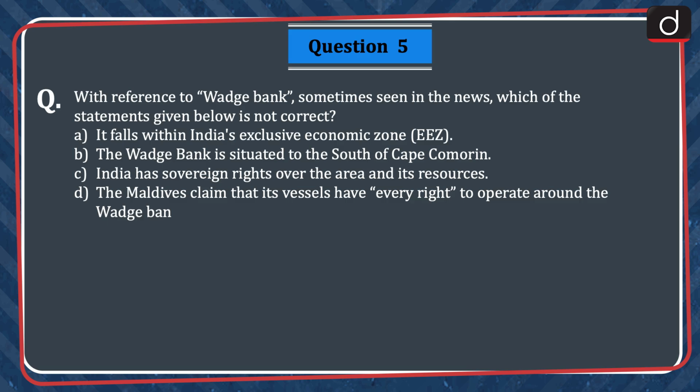Next question is, with reference to Vag Bank sometimes seen in the news, which of the following statements given below is not correct? A. It falls within India's exclusive economic zone. B. The Vag Bank is situated to the south of Cape Comorin. C. India has sovereign rights over the area and its resources. D. The Maldives claim that its vessels have every right to operate around the Vag Bank. The correct answer is option D.